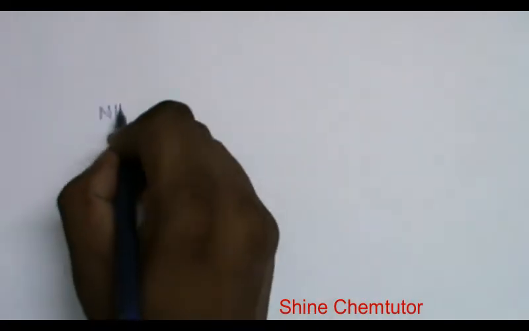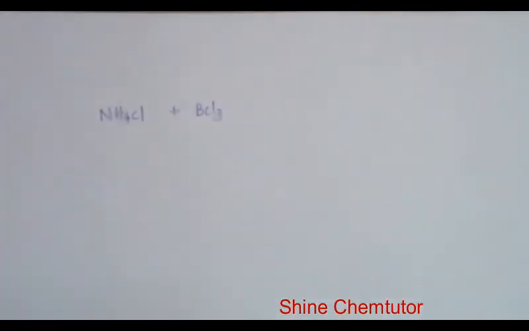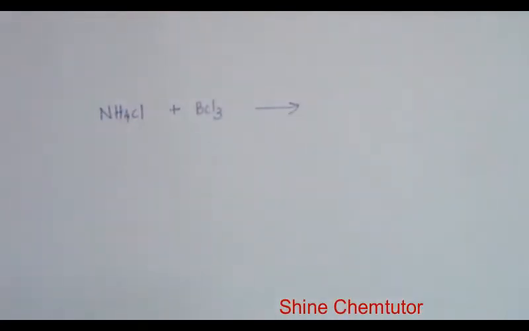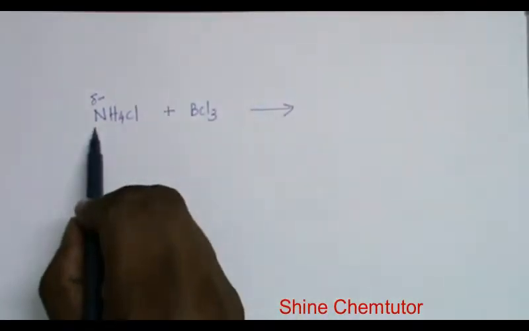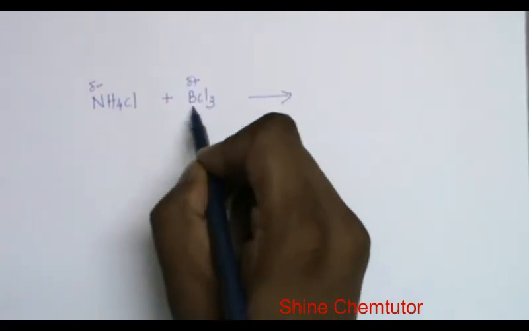The simplest method to prepare borazine is heating ammonium chloride with BCl3. When you go for this, there is a lone pair on nitrogen, so it acts as delta minus. There is delta plus on boron.